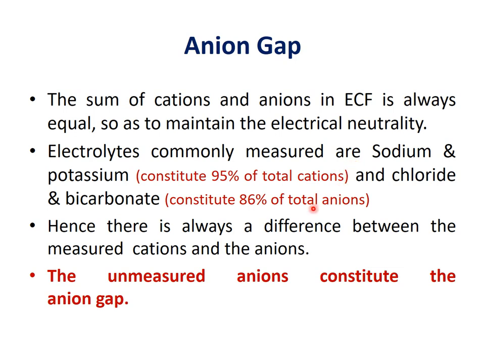Because of what we are measuring: the anions we measure are at a lower level compared to the cations. There are unmeasured anions, about 14% of anions which we are not measuring, and only 5% of cations which we are not measuring. So more anions than cations are unmeasured. These unmeasured anions lead to the gap between sodium and potassium and chloride and bicarbonate. This gap is known as the anion gap. The gap is due to unmeasured anions.